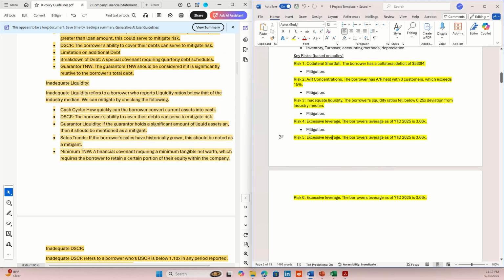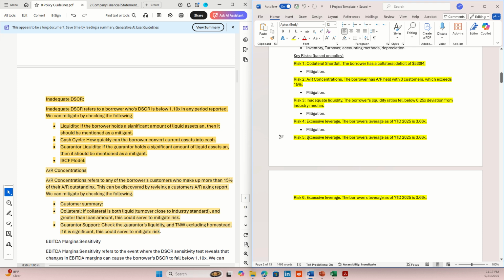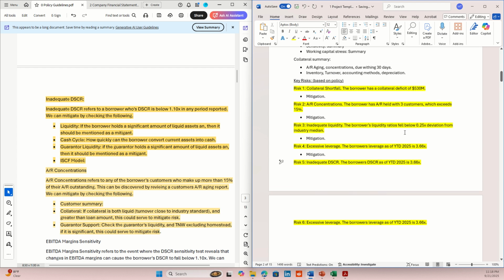So this one, we're going to say inadequate debt service coverage ratio. The borrower's debt service coverage ratio as of year to date 2025 is not greater than 1.10x in any period reported.